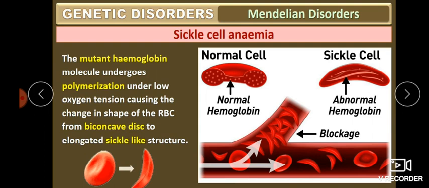In the normal structure, the blood can easily flow through the blood vessels. But when the shape of the RBC is converted to the sickle structure, it has the ability to hit the blood vessel and accumulate in a particular area, because the blood vessel is mainly developed according to the RBC shape. Here the RBC shape is changed, so obviously it will cause blockage. As a result, many problems will develop. So these are about sickle cell anemia.